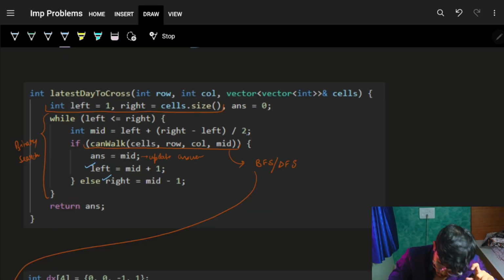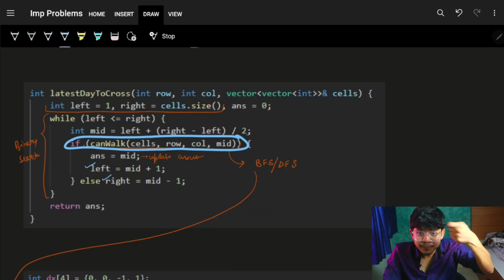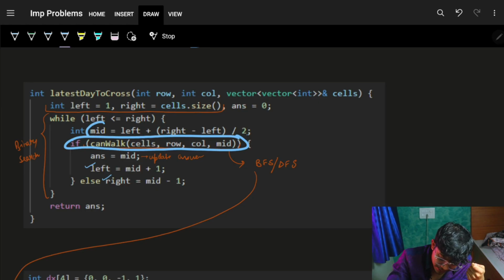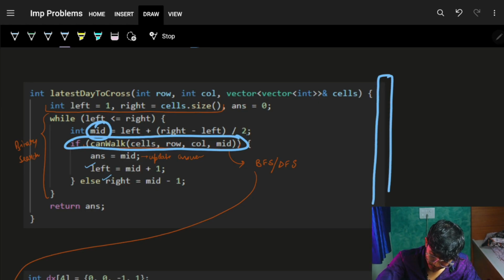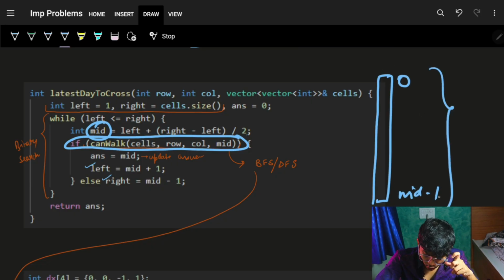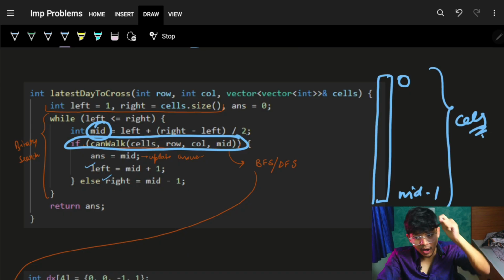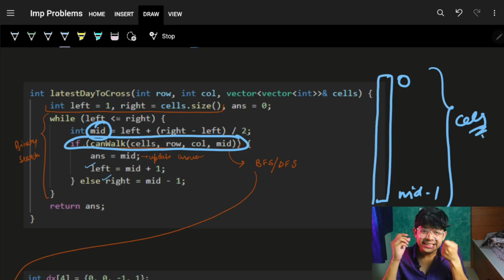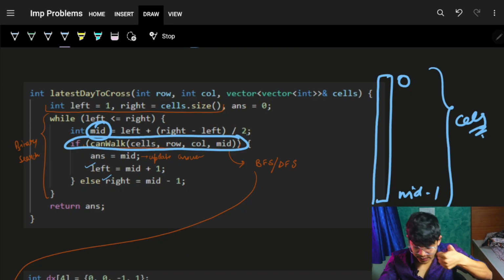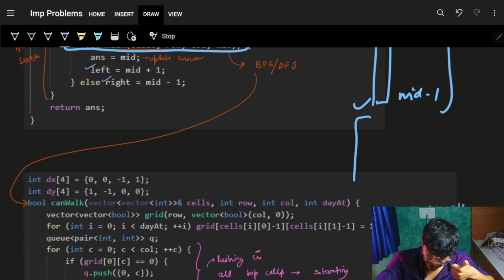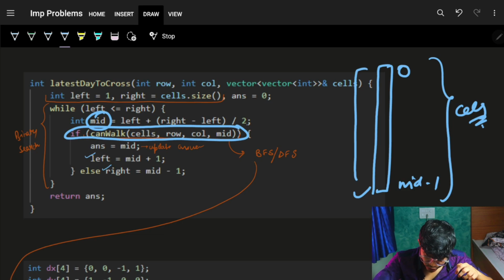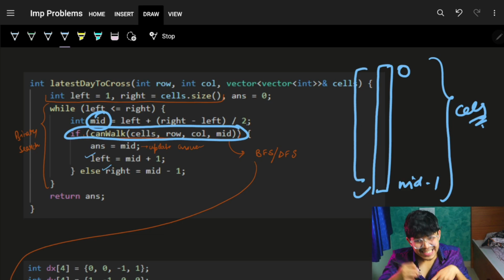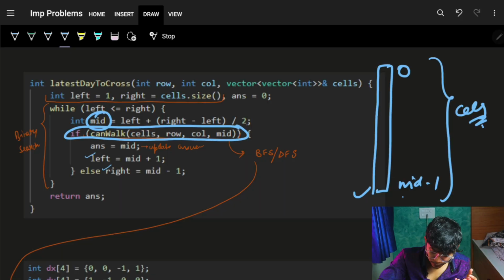This function will check, is it possible to actually place water, considering mid, from day 0 to day mid minus 1, I am placing all the cells as water. After placing all the cells as water, is it still possible to reach? If it is possible to reach, then I will improve my range to the future range. If it is not possible to reach, then I will restrict my range to the older range. So that is how I can do a binary search with the help of the mid.